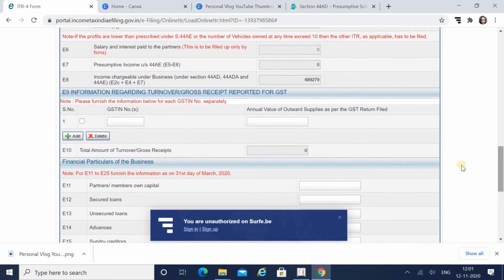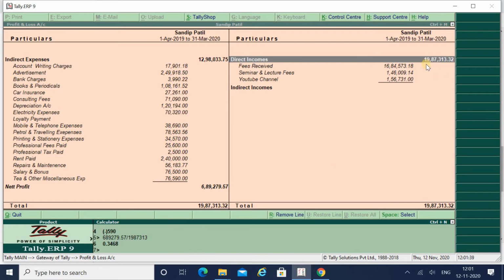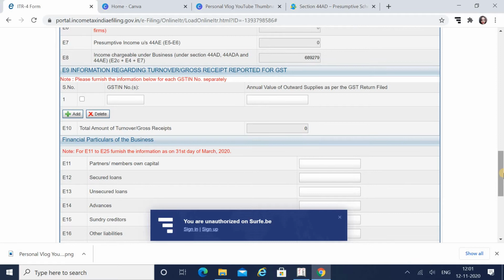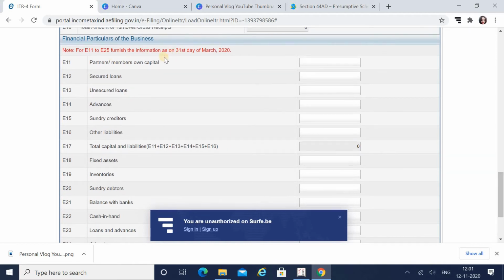Next we have information regarding turnover or gross receipts reported for GST. As my client's net turnover or gross receipts is less than 20 lakhs, which is the limit for the service industry, he is not required to get GST registration, and hence it is not necessary for me to declare anything over here. Next is the information as on 31st day of March 2020.